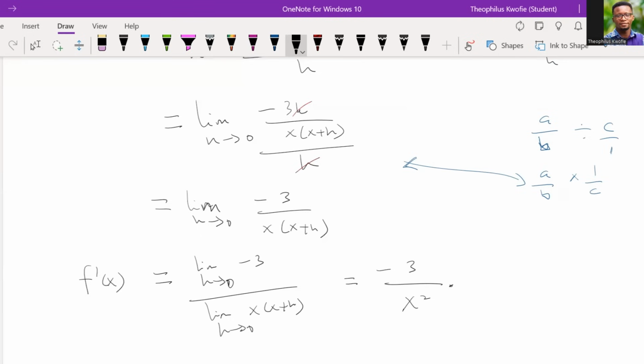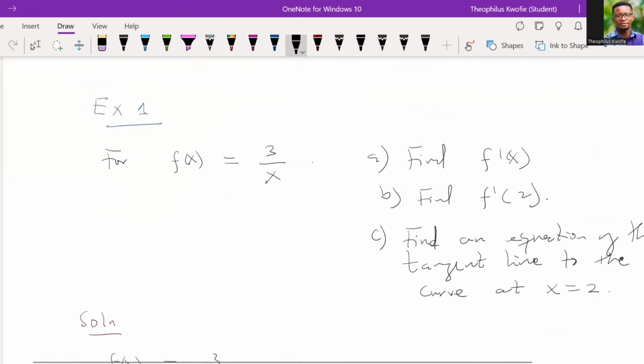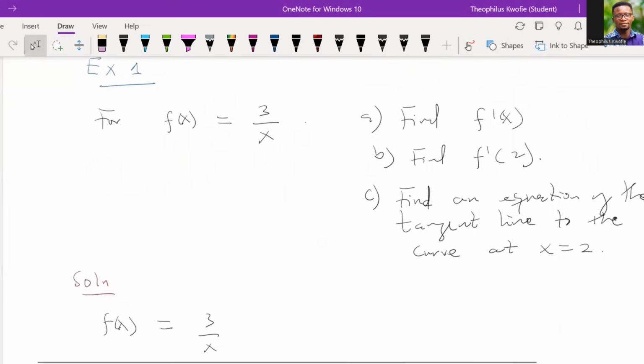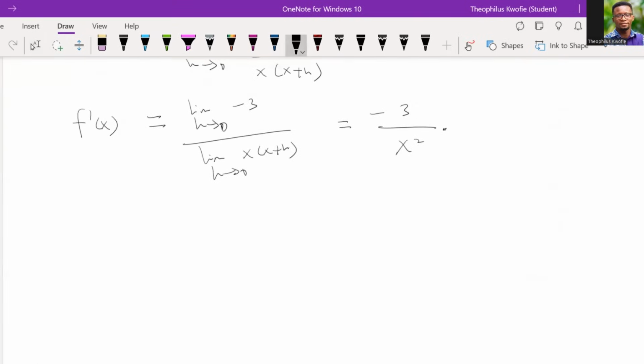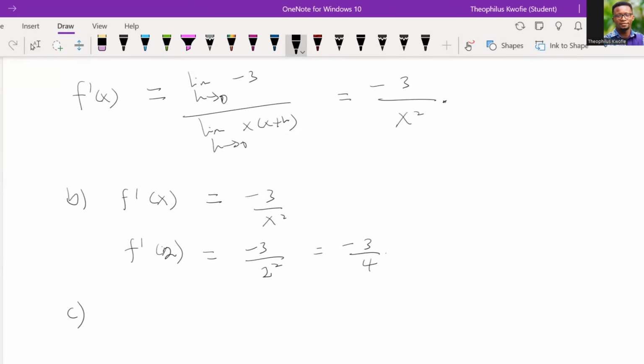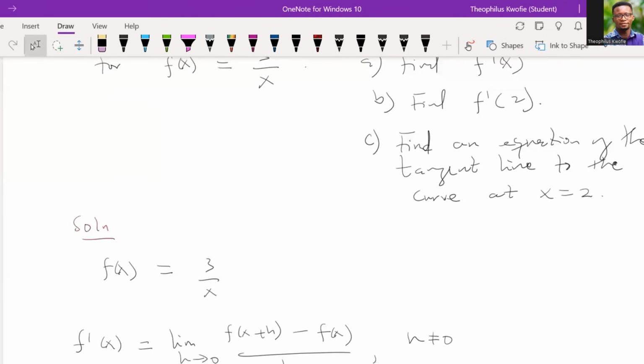Now let's go to the B part of the problem. The B part says that you should evaluate the differentiated function at 2. Which means that wherever I see x, I should replace it by 2, and that should give us minus 3 on 4.